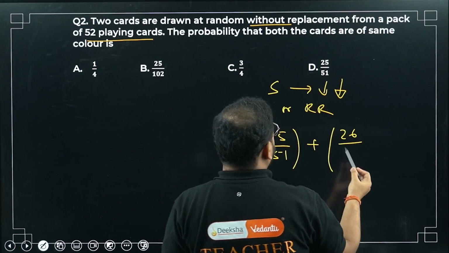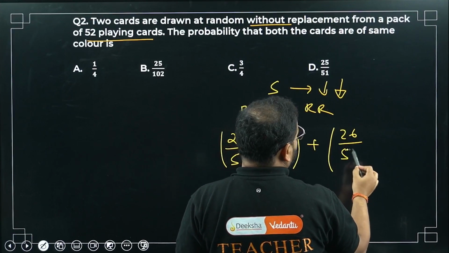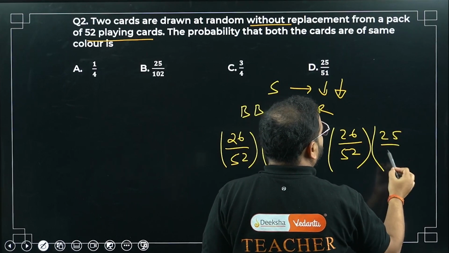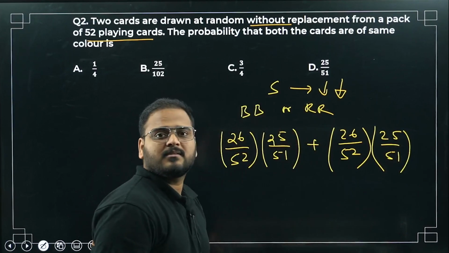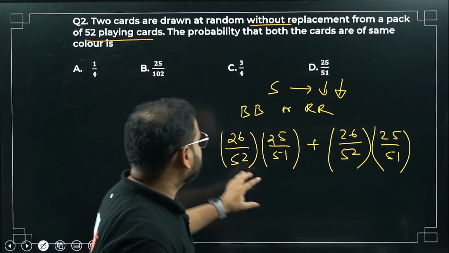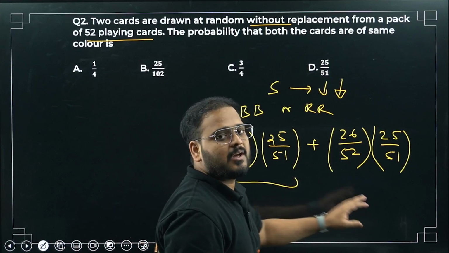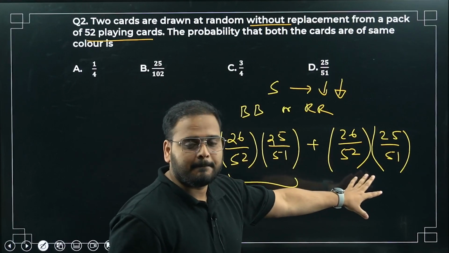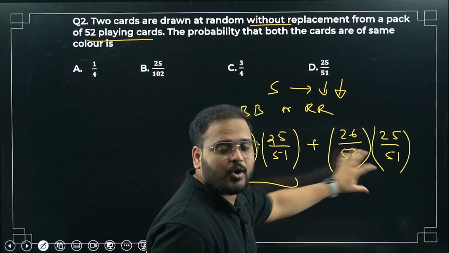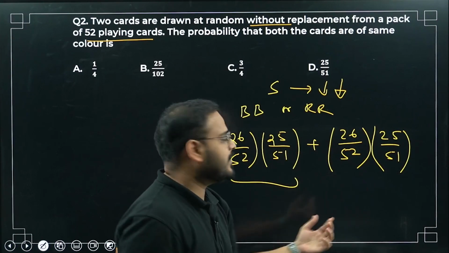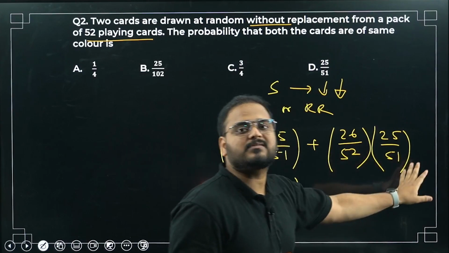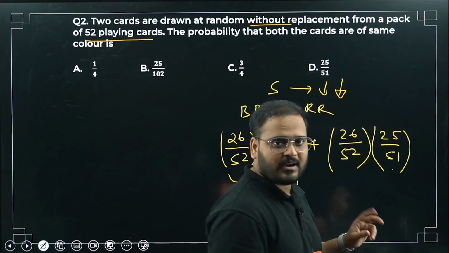again the same thing, 52 cards. And what is left now? 25 out of 51. Sir, won't the cards be 50 and 49 there? Bacha, these are two different situations. Either you get 2 blacks or 2 reds, they're not continuous. Either this or this. If I'm dealing with this situation, I have only 52 and 51 cases. Same over here. First will be 52, next the total sample space will be 51. I hope you got it.